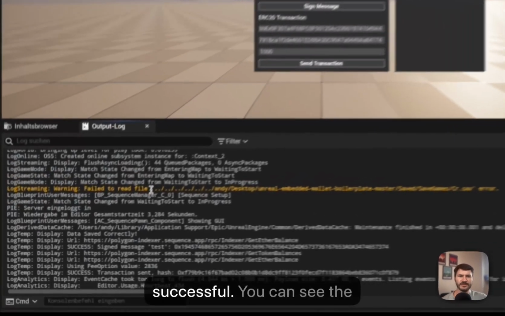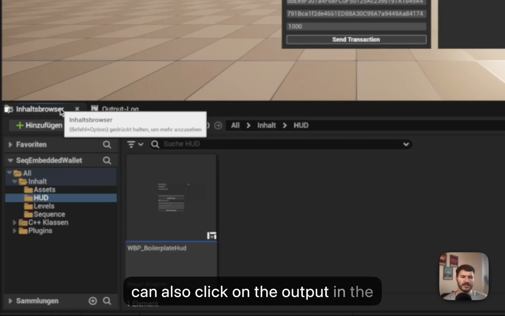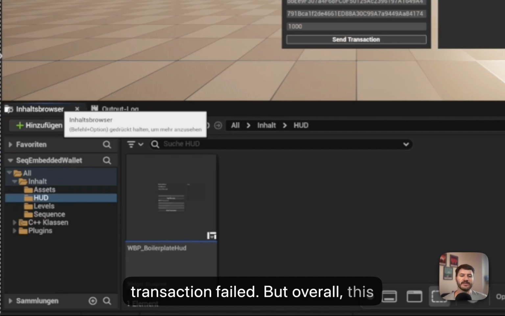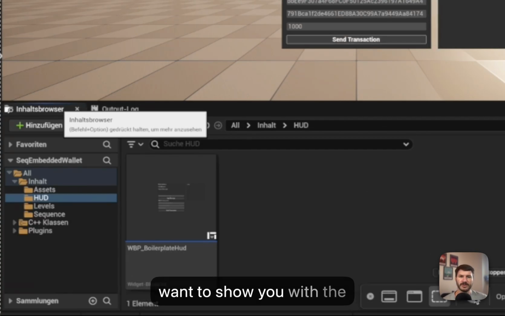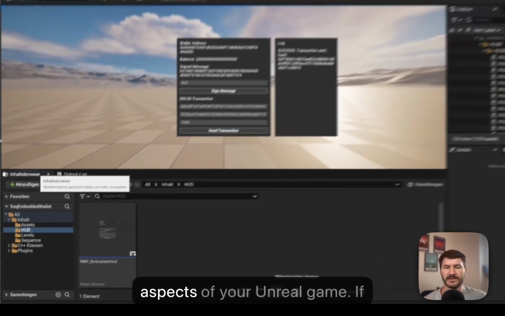So it looks like we're successful. You can see the transaction ID there, and then you can also click on the output in the log file if you would like to debug anything or see if a transaction failed. But overall, this covers the main functionality that I wanted to show you with the boilerplate, and from here, it's very extendable to include in other aspects of your Unreal game.